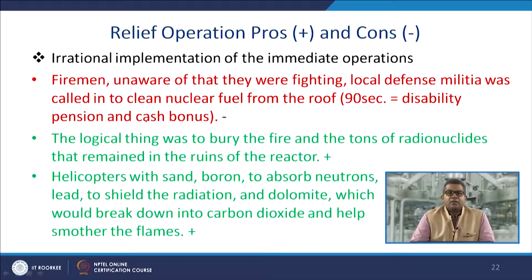The logical thing was to bury the fire and the tons of radionuclides that remained in the ruins of the reactor. That was again an issue. Helicopters dropped sand, boron to absorb the neutrons and shield the radiation, and dolomite, which would break down into carbon dioxide and help smother the flame, at the time of the relief operation.